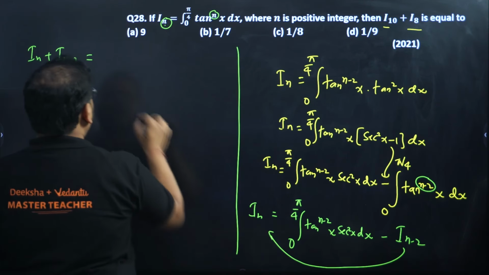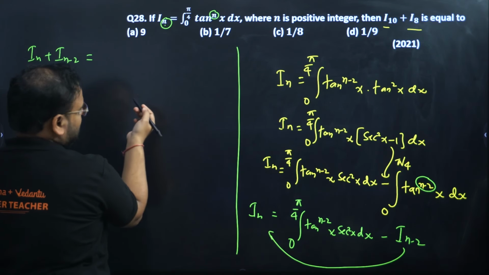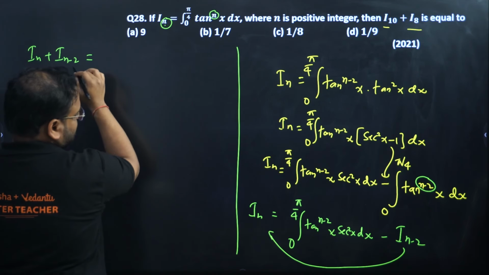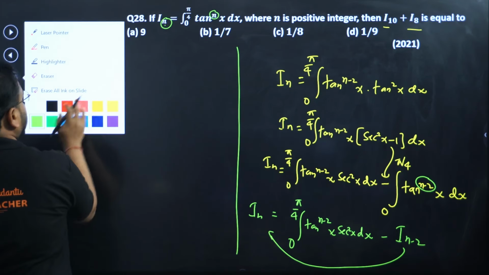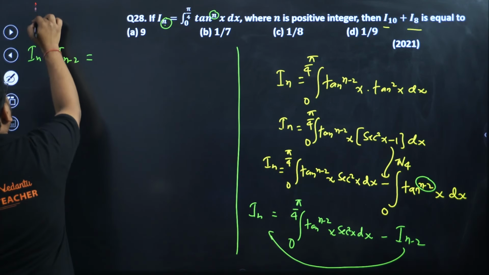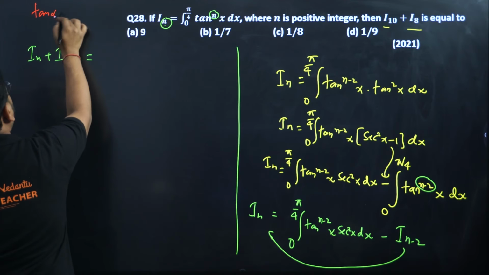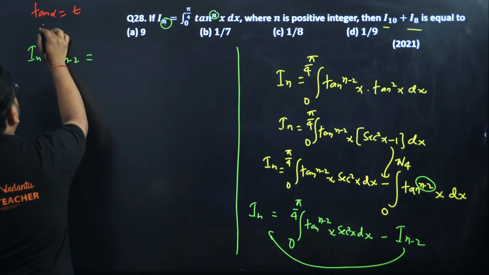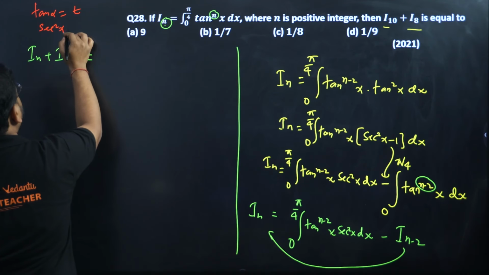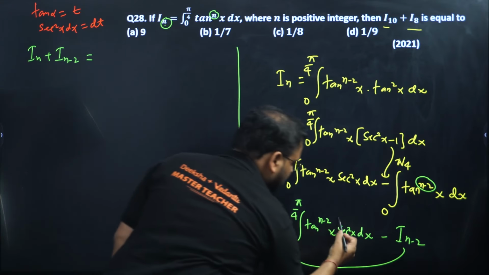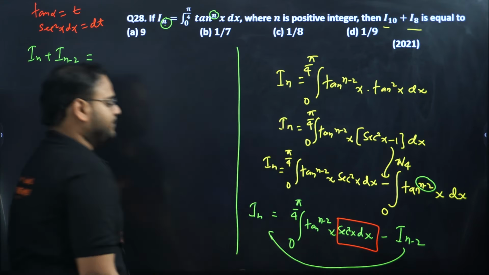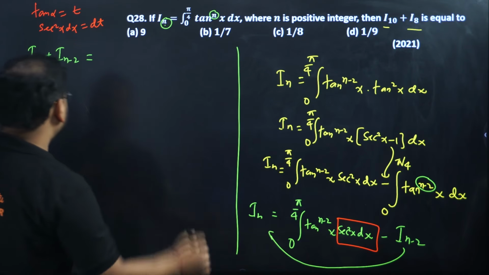Now I have to make some changes. What is the change? I'm going to apply some substitution. So when I do that, check here. When I take tan x as t, what is my derivative? Sec square x dx as dt. This part here will become dt. Okay, but limit has to be changed. We'll do that as well.